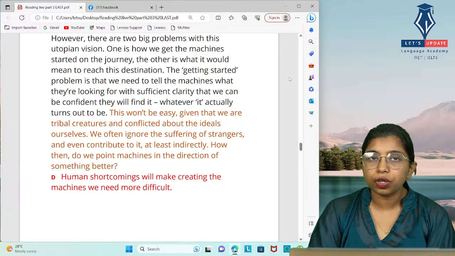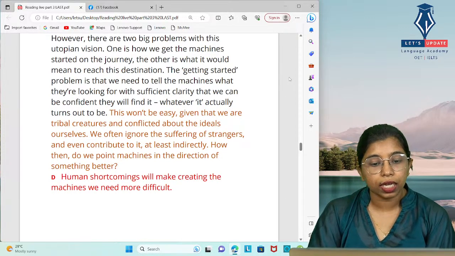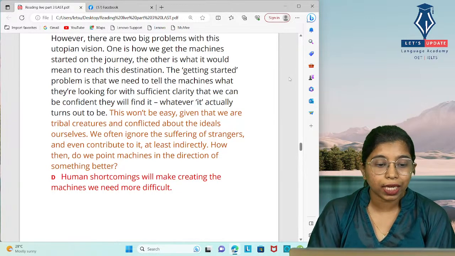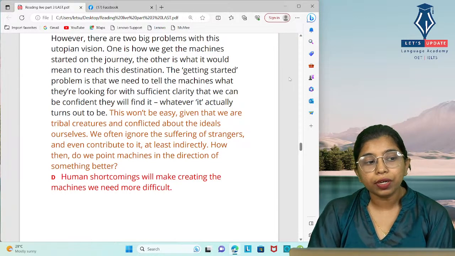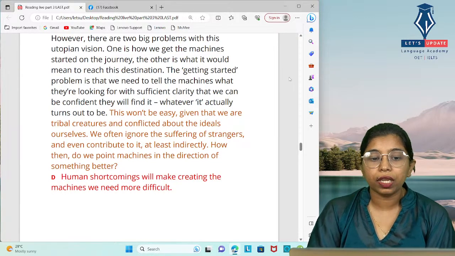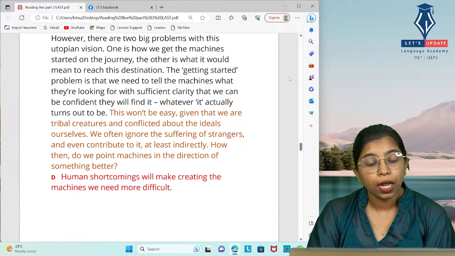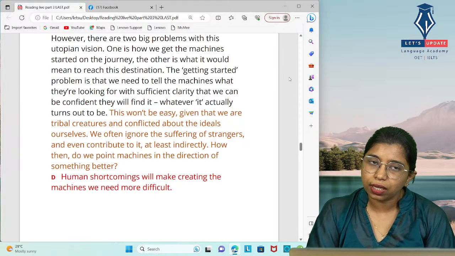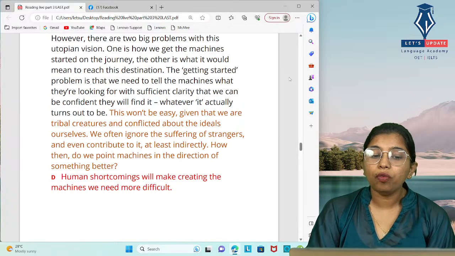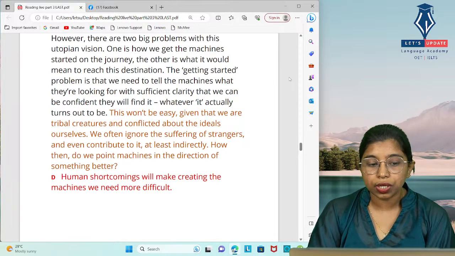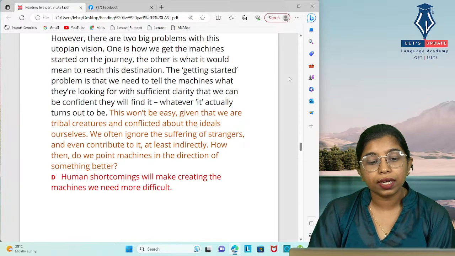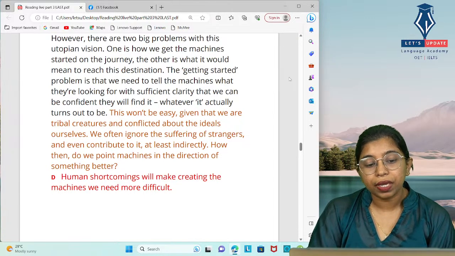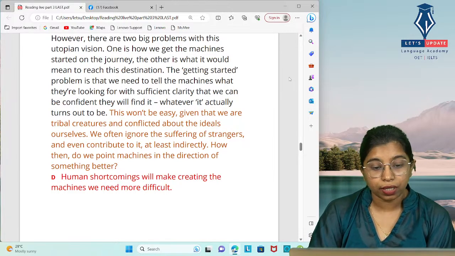So in different groups of people we can see there are a lot of ideas, and they have different values, beliefs, traditions and everything. So it varies according to the group of people, or maybe the tribal groups, or the nationalities. So it actually depends on different groups of people, and we often ignore the suffering of strangers and even contribute to it at least indirectly. How then do we point machines in the direction of something better?